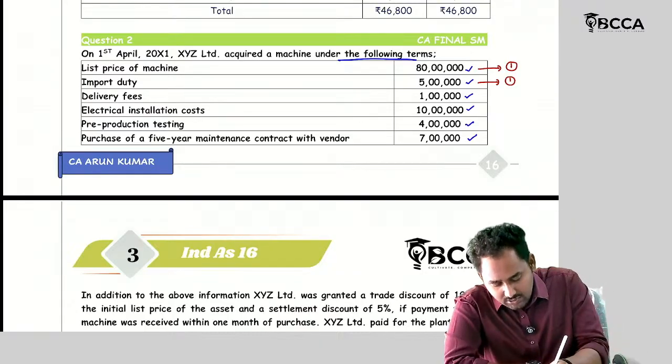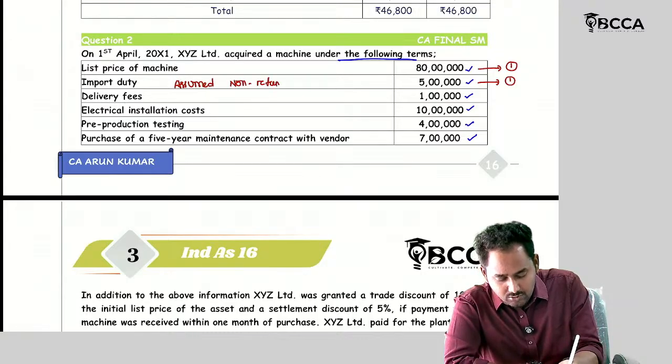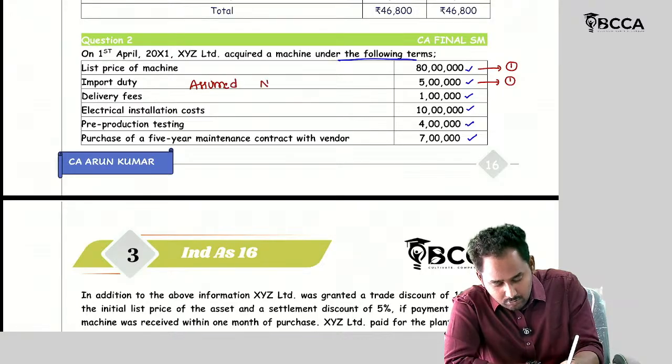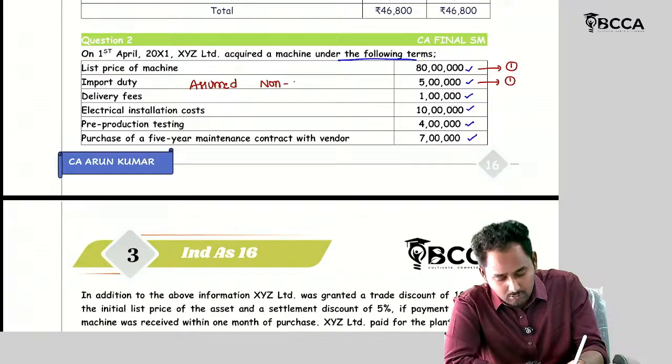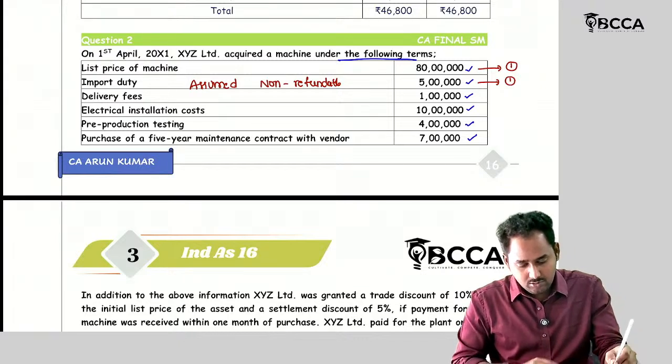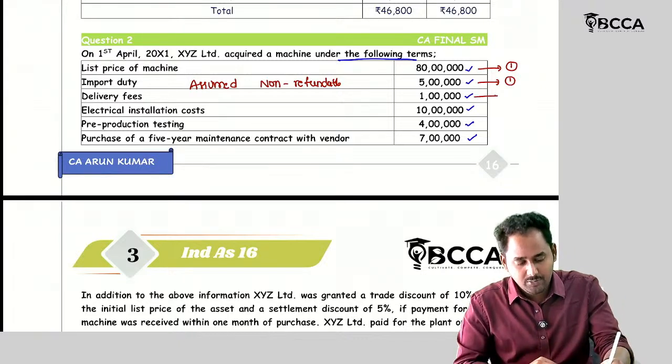Assume it is non-refundable. Assumed it is non-refundable, so I should add it to the purchase price.